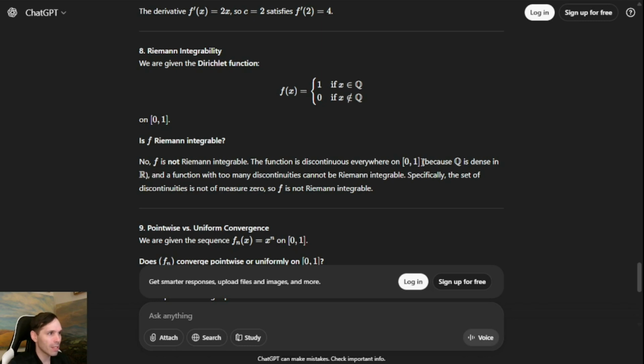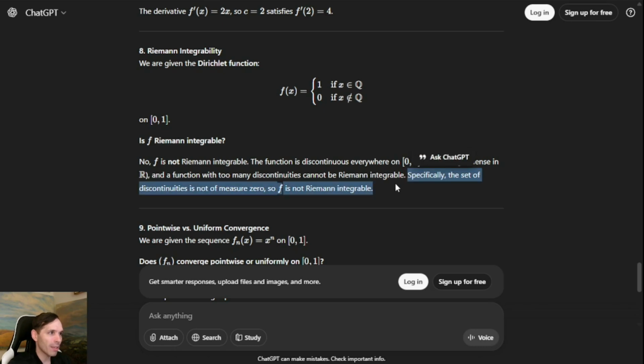Now, the function being discontinuous everywhere because Q is dense in R, I guess technically applies, but I suppose the real problem is that Q and the irrationals, sometimes represented as bold I, are both dense in R. So this is why the function is discontinuous everywhere, not just because Q is dense.